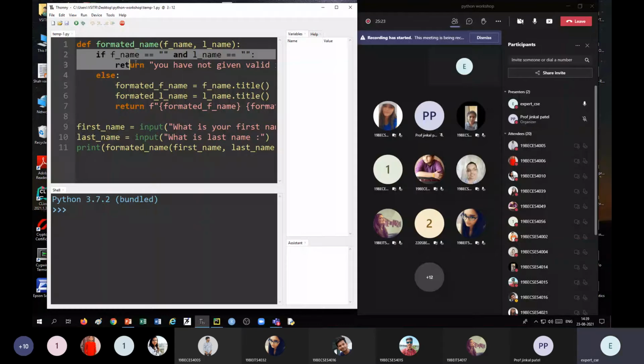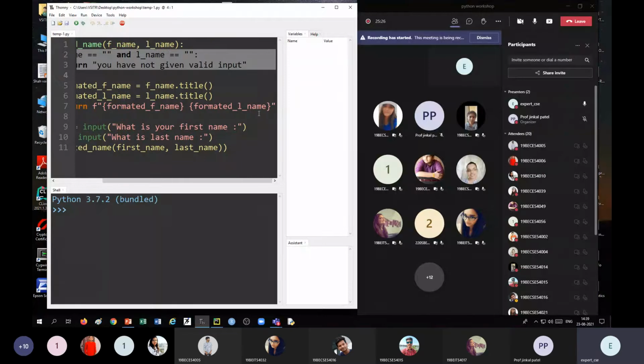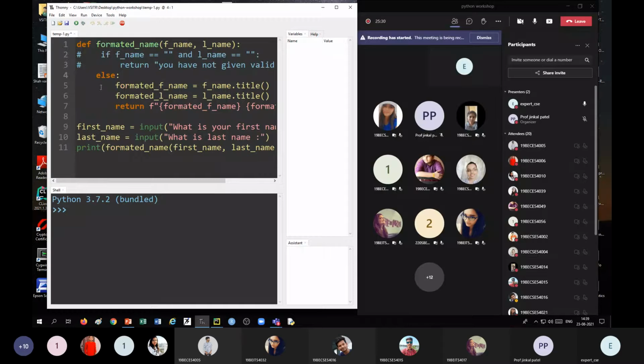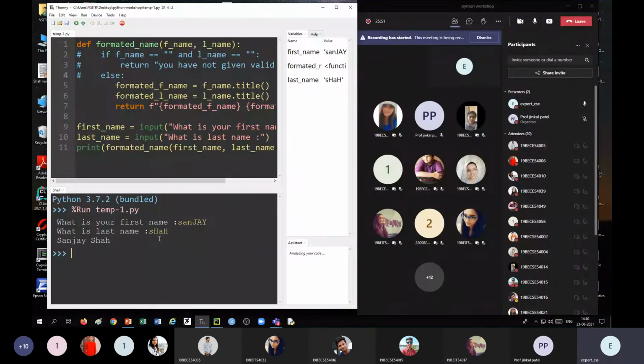As I have already written this program, if I call this function and run it, it will ask for first name, say Sanjay, and the last name.